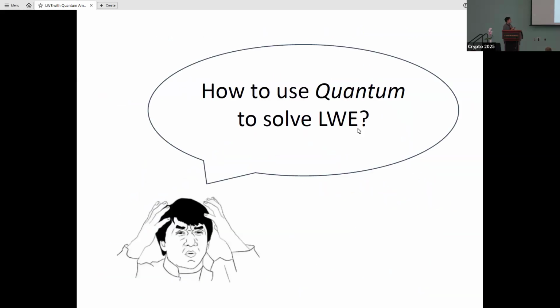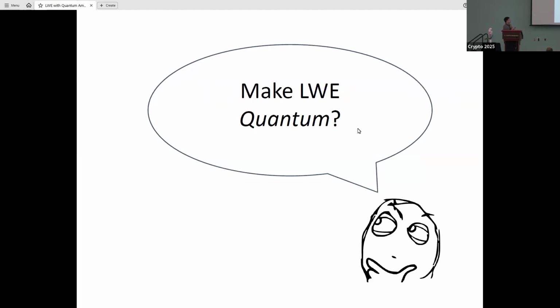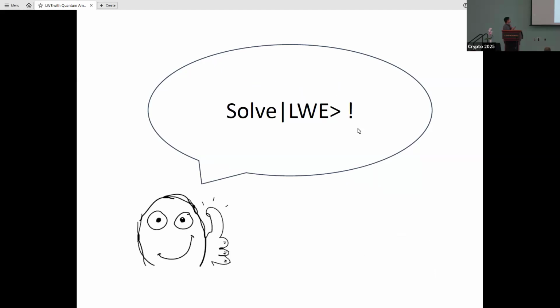Okay, so let's go back to our motivation: how to use quantum to solve LWE. Actually, we don't know how to do it completely, but we can first make LWE quantum. So we introduce the SLWE problem.